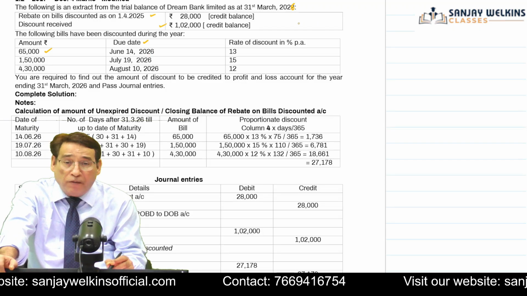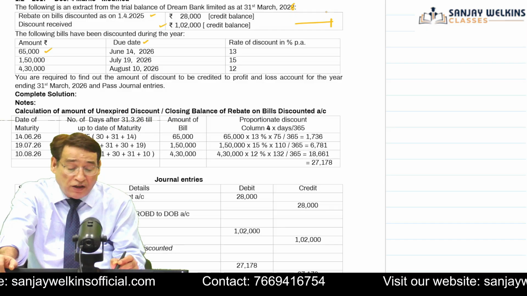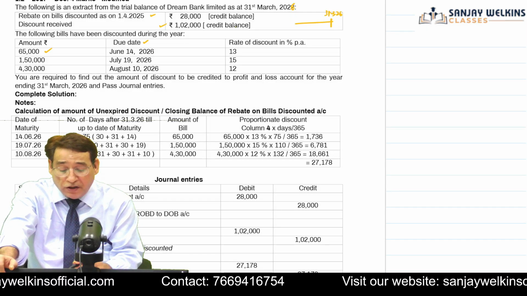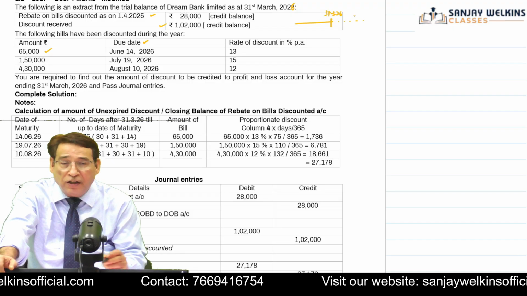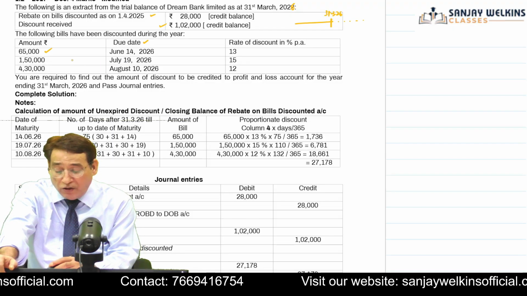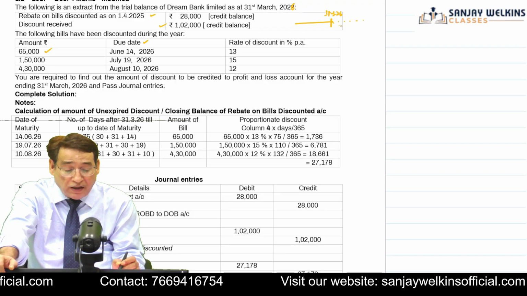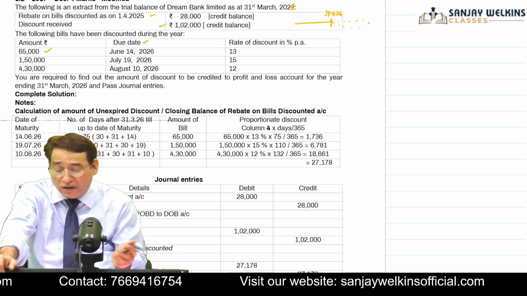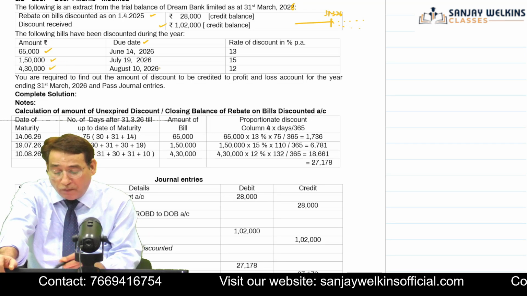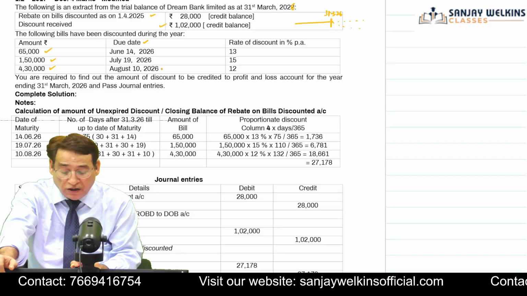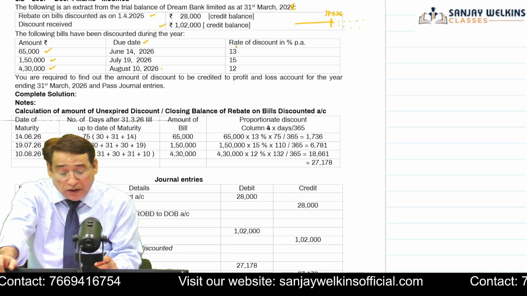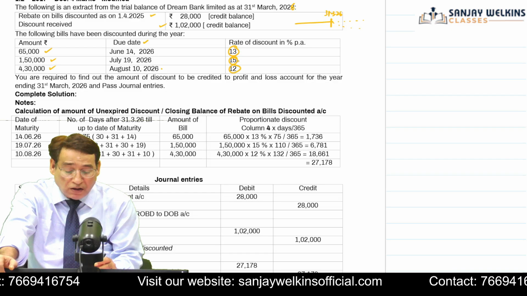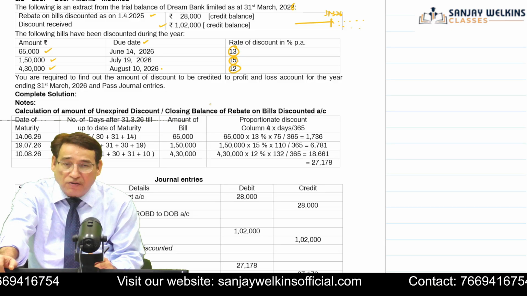You must remember, in this case, your current accounting year is ending on 31st of March 2026. And the maturity date of this particular bill is in the next year. Similarly, for 1,50,000, its maturity date is 19th of July 2026, which is falling in the next year. Similarly, with respect to the third bill, your maturity date is August 10, 2026. Also, it is given that these bills have been discounted at the rate of 13%, 15%, and 12%. Is it clear to you?